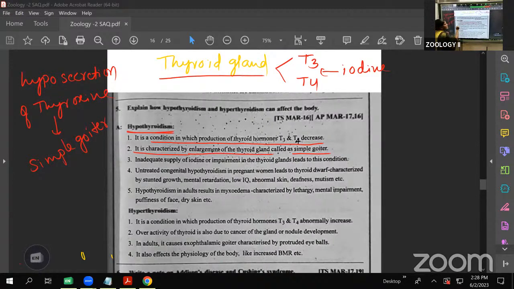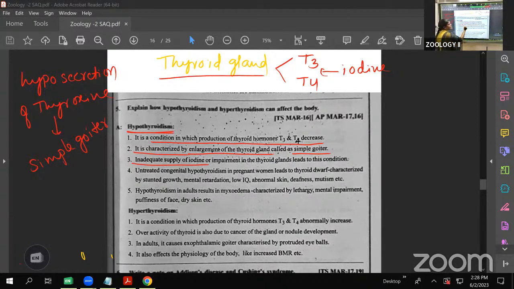Next, the inadequate supply of iodine. Already I said iodine is needed for the synthesis of the T3, T4 hormones. Iodine is in the salt. That iodine is compulsory for the synthesis of thyroxine hormones like T3 and T4.